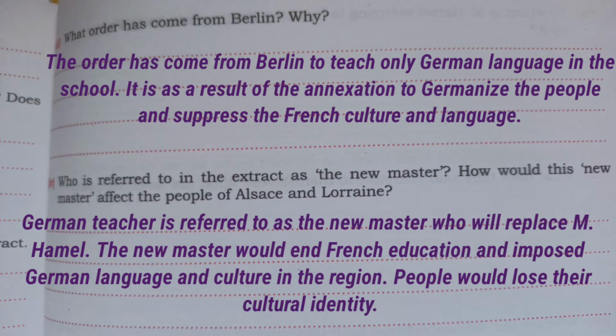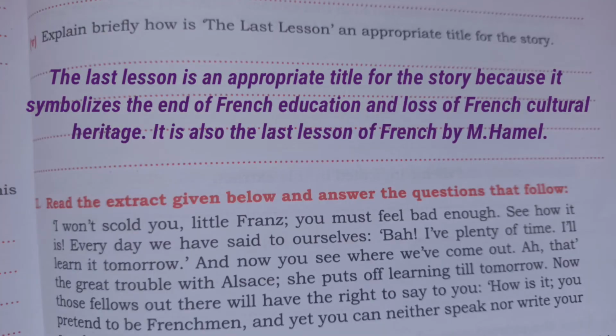German teacher is referred to as the new master who will replace M. Hamel. The new master would end French education and impose German language and culture in the region. People would lose their cultural identity. Next, number 5, explain briefly how is The Last Lesson an appropriate title for the story.